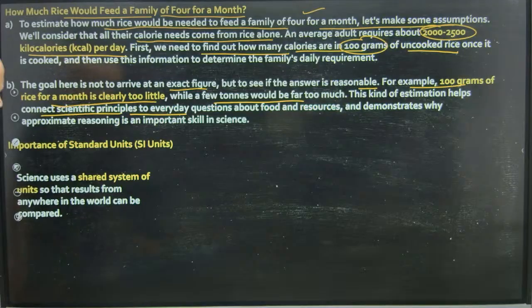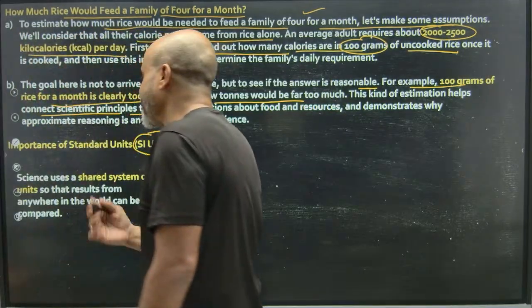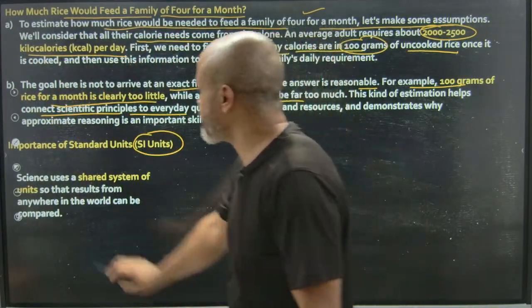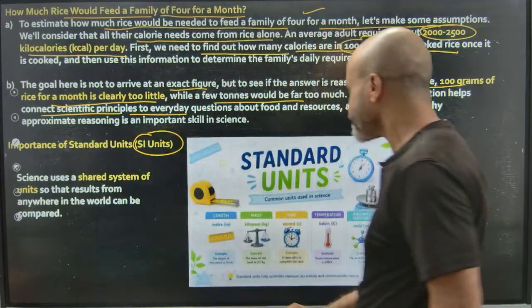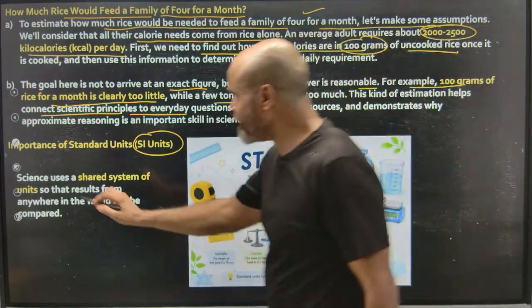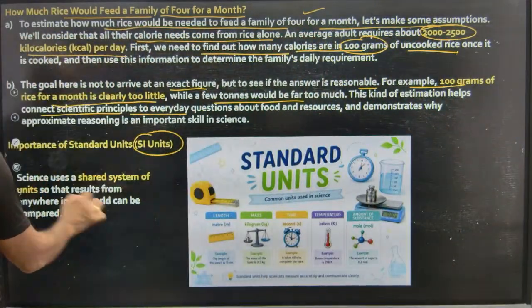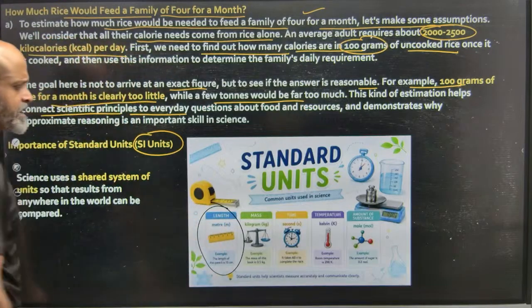Now, there are SI units, standard international units. Now, why is it that we have to have a standard international system of units? So, for example, you are going to learn in higher classes, when we talk about length, the standard unit considered is meter.